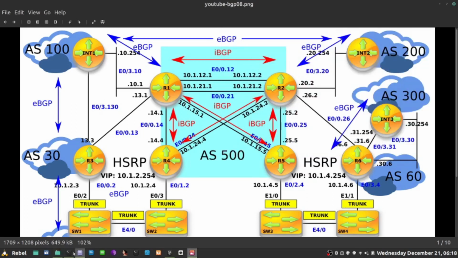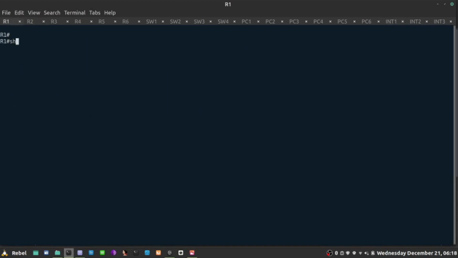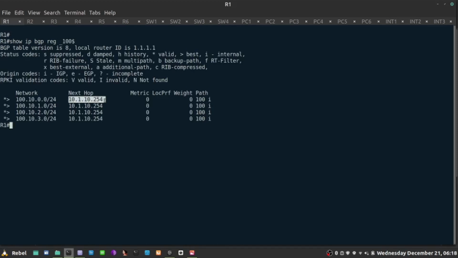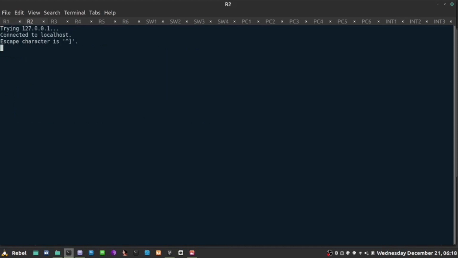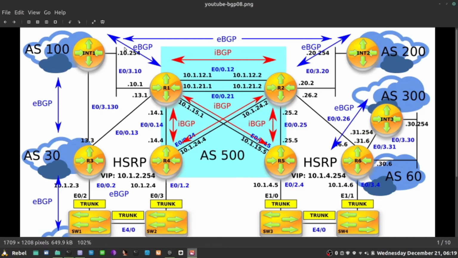So let's just say that those 4 destinations are available, and if R1, let's say, checks them, show IP BGP regular expression from autonomous system 100, it's a direct connection, and R2, currently, I removed the previous configurations which influence the path, show IP BGP regular expression 100, and we're going through R1. So all the traffic towards all 4 server farms that we advertise in AS100 are now reachable through R1, and that link is being overloaded.